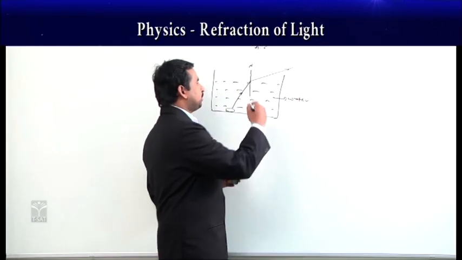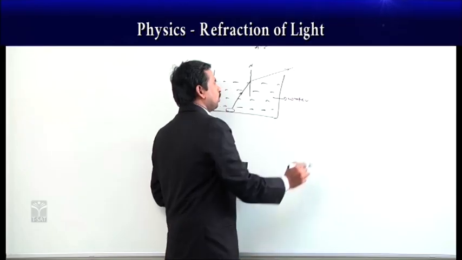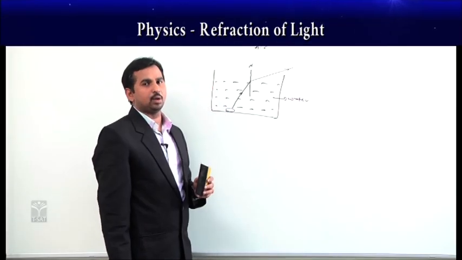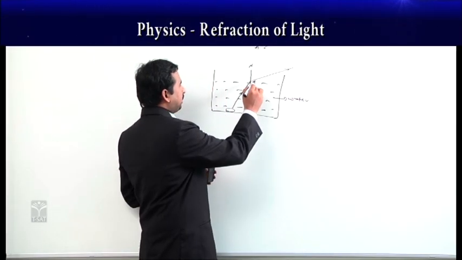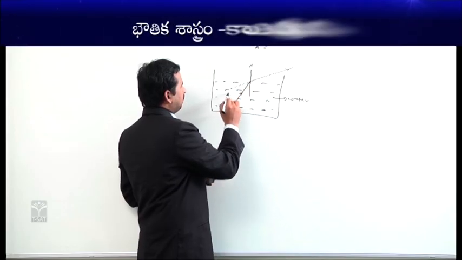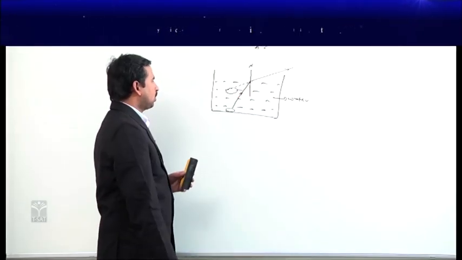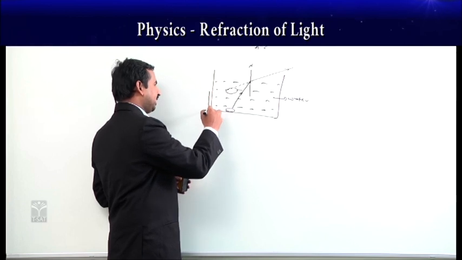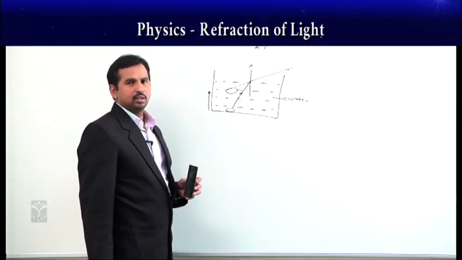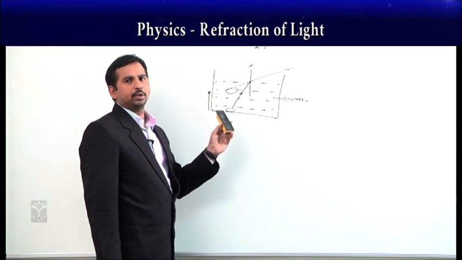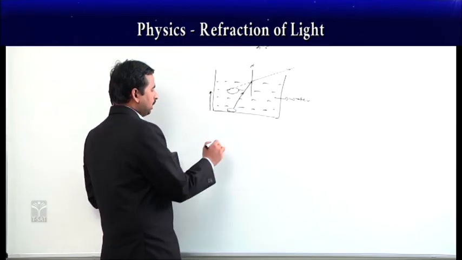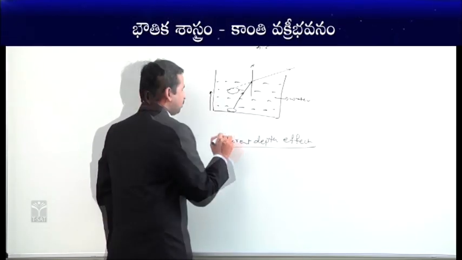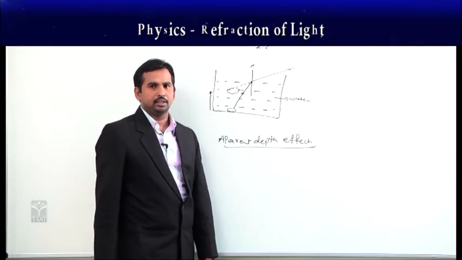So when you observe these light rays, they appear to be coming from a straight line, like this. The coin appears to be raised. This effect we call the apparent depth effect.